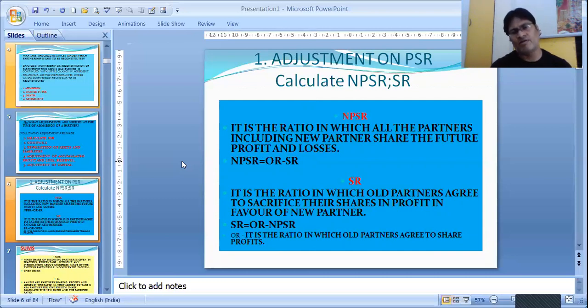The 40,000 which the new partner will get, he will get 20,000 from A and 20,000 from B. That means A and B are sacrificing, whereas the new partner C has taken the sacrificed part of the profit from the old partners, and that will be called his gaining ratio or gaining profit. Old ratio, remember, is the ratio in which old partners, that means existing partners before the admission, share the profits.